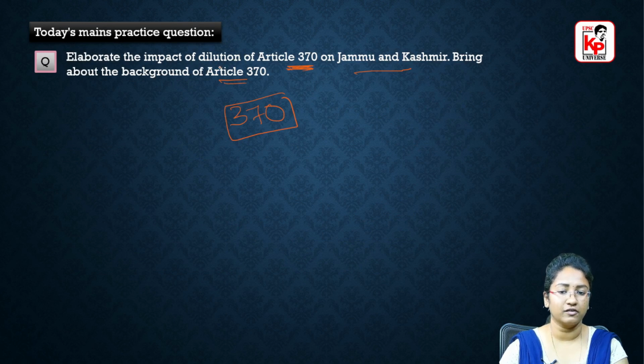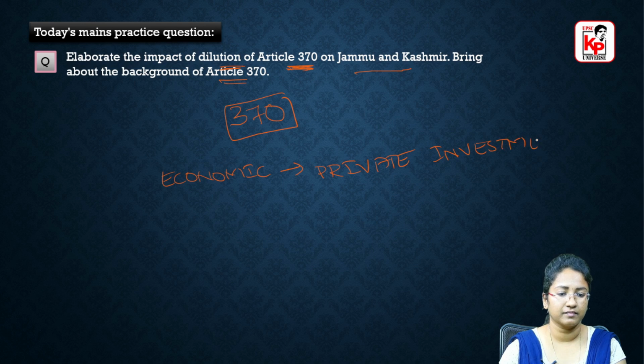And coming to the impact of dilution of Article 370, if you look at the economic impact on Jammu and Kashmir, whatever decision was taken in 2019 after this presidential order, private investment could be made, right? Earlier, private investment was not allowed from permanent citizens outside Jammu and Kashmir, but right now private investment is allowed. So anyone can put private investment over here, land could be bought over here, right? So the land rates would also increase.